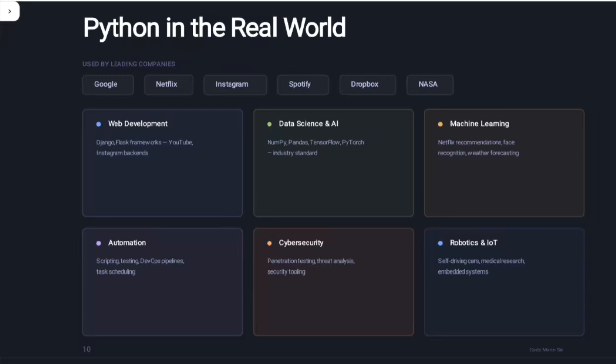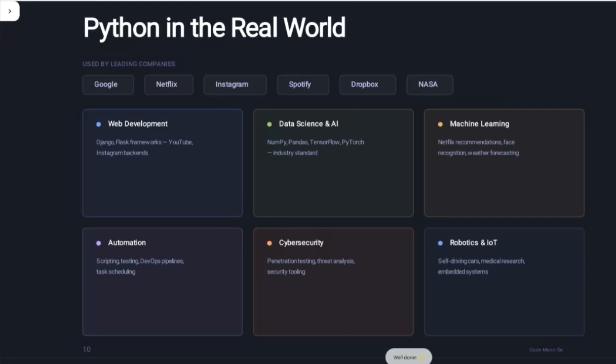It can be used in web development, data science, AI, and machine learning programming. You can also automate tasks, meaning many tasks can be done automatically if you give the correct code.